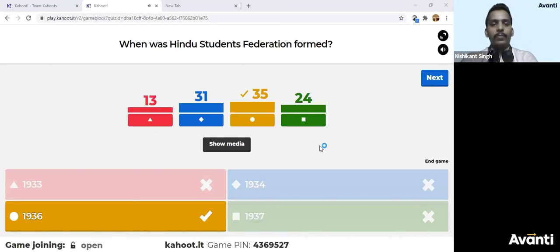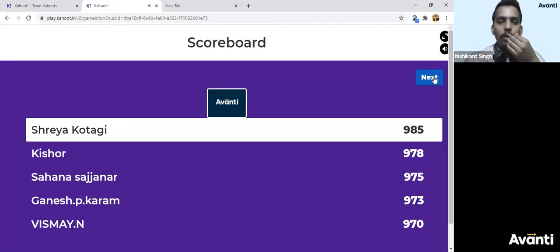Let's see. The correct answer is C. And let's see how many of you have answered it correctly. Most of you have answered it correctly. That's good. I hope it was a guess only. On the scoreboard we have Shreya Kotgi on top, Kishore, Shana, Ganesh, Vismay in the top 5. Very good. Let's see the next one.